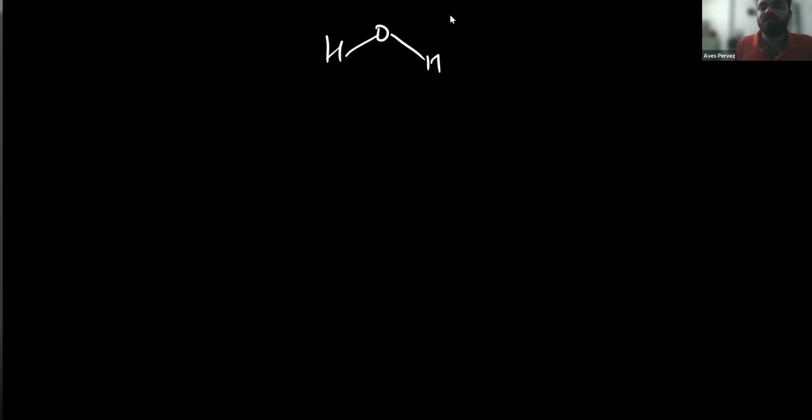Now we have discussed the elements, we have discussed the compounds. For example, if I ask you about carbon dioxide, is it a compound or a molecule? It's a compound. Yes, it is a compound, and CO2 is also a molecule. So it is a compound and it is a molecule.